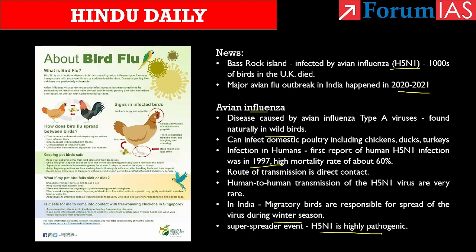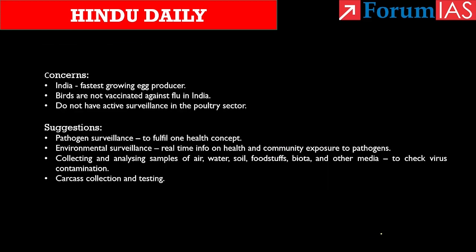In India, we saw the avian flu outbreaks coincide with the peak migratory season. And the article also highlights that India is the fastest growing egg producer in the world, and moreover, poultry birds here are not vaccinated against flu. So this raises concern on how we are going to handle any bird flu if it occurs in India. In addition to all these, the article says that we do not have any active surveillance in the poultry sector. So as of now, even containing human-to-human transmission of bird flu or any related diseases can be challenging.